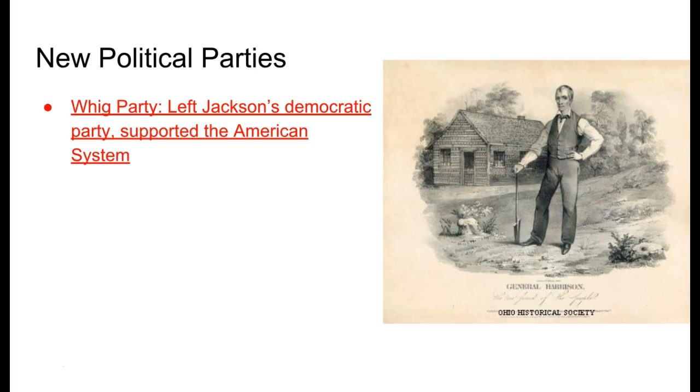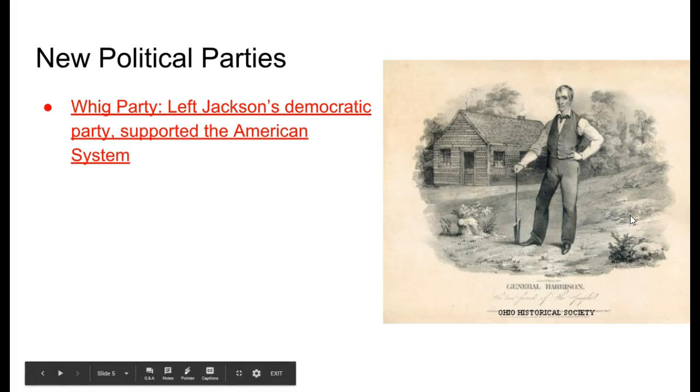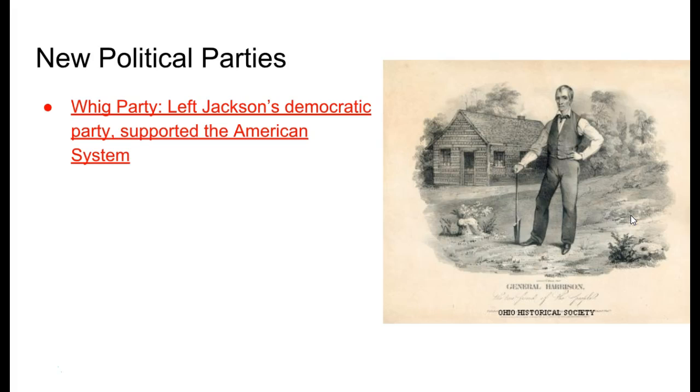After Jackson's presidency, we saw a new political party develop, the Whig Party. These were people that left Jackson's Democratic Party. They supported the American system and eventually supported General Harrison. You have a picture of General Harrison here in front of his log cabin. Again, he kind of appealed to this idea of the common people, which is why they were part of Jackson's Democratic Party originally. And he supported the American system of what can we do to make this country better.